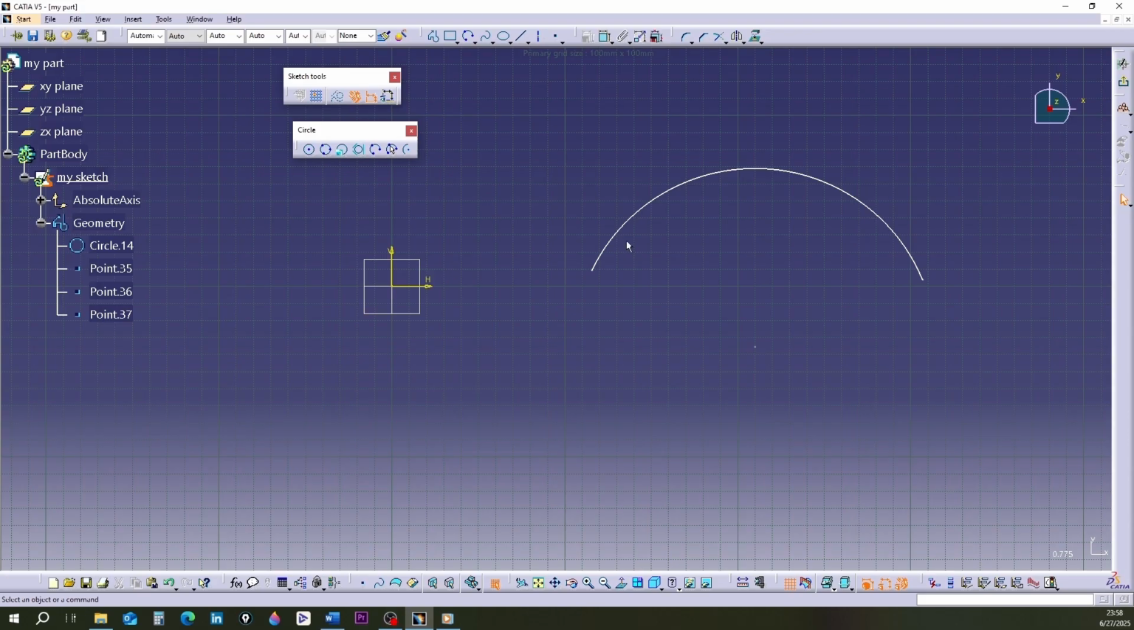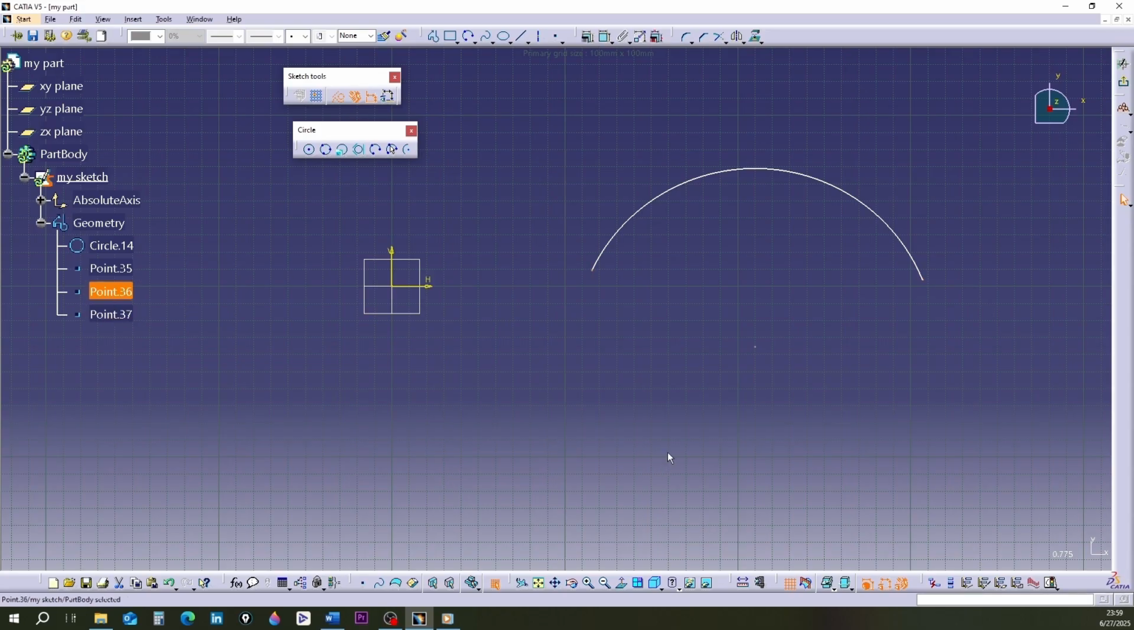I'll click on the arc on the screen to make it orange. In the design tree, you'll see that 2 elements, circle and 1 point, turned orange. The next 2 points are also the endpoints of the arc.